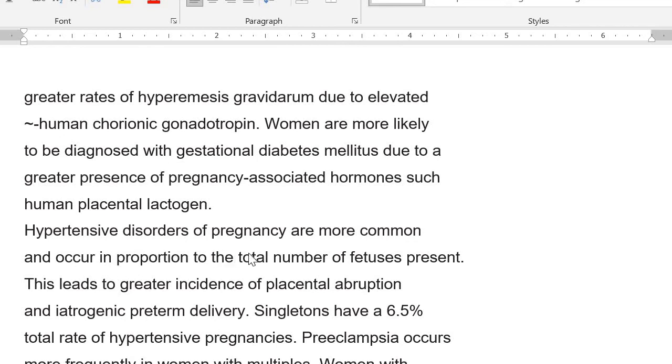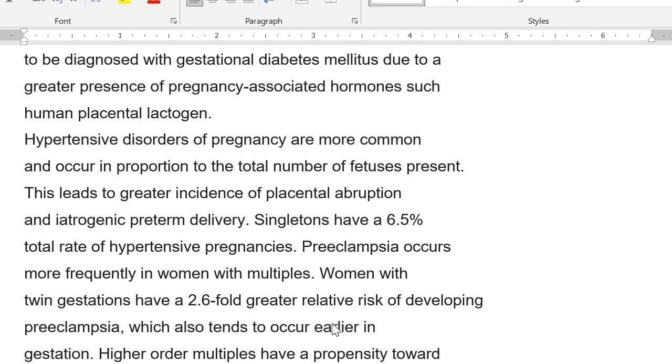Hypertensive disorders of pregnancy are more common and they occur in proportion to the total number of fetuses present. So this leads to greater incidence of placental abruption and iatrogenic preterm delivery, because hypertension is a risk factor for placental abruption. So in singleton pregnancies, if we have 100 patients with single babies, the rate of hypertensive disorders is going to be 6.5%.